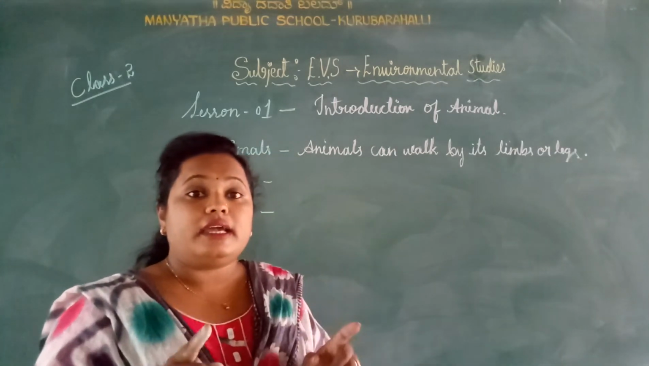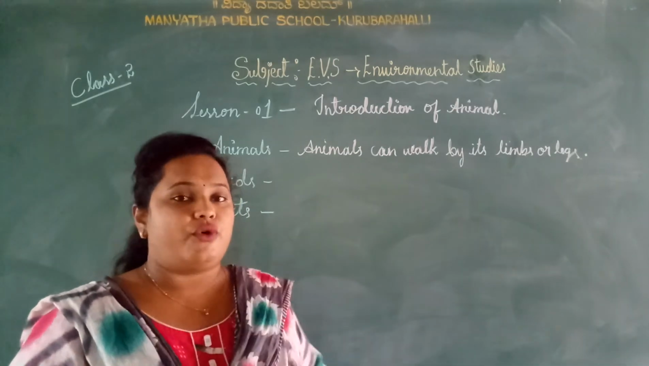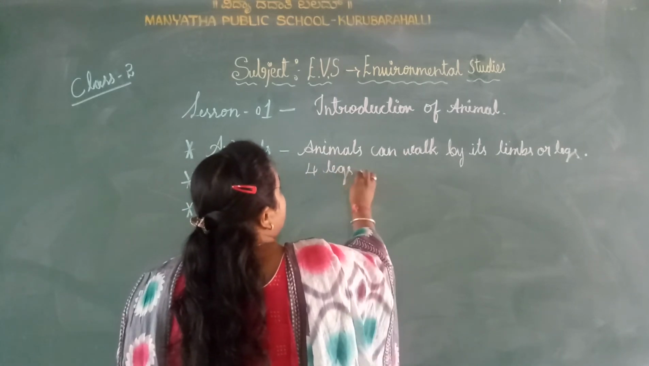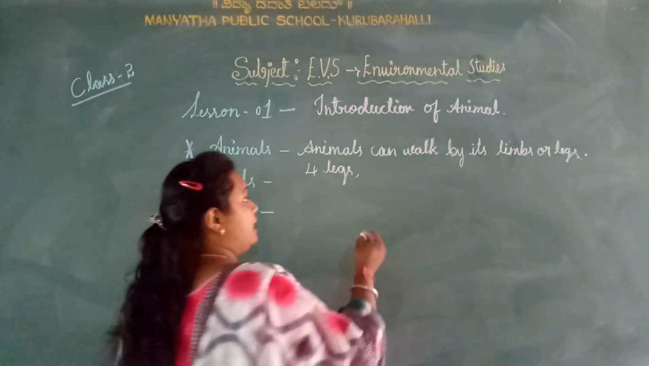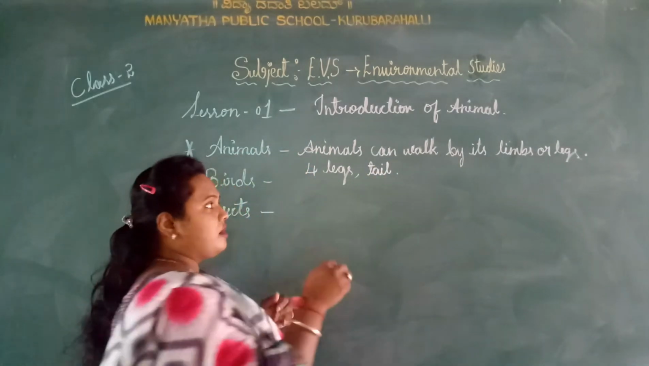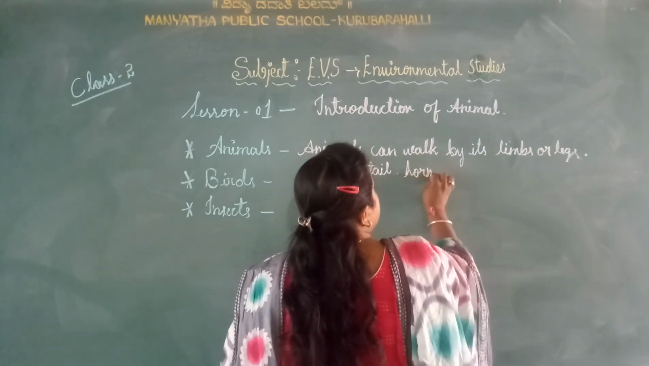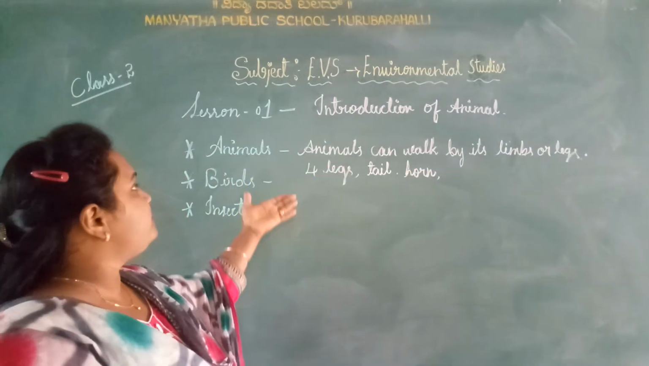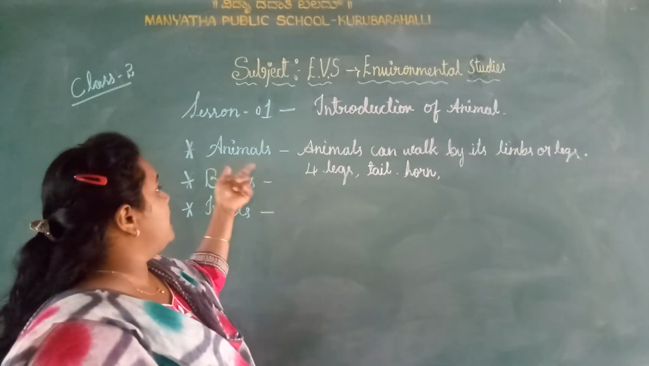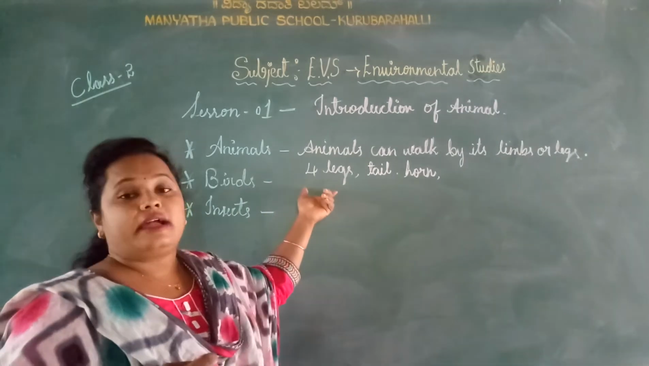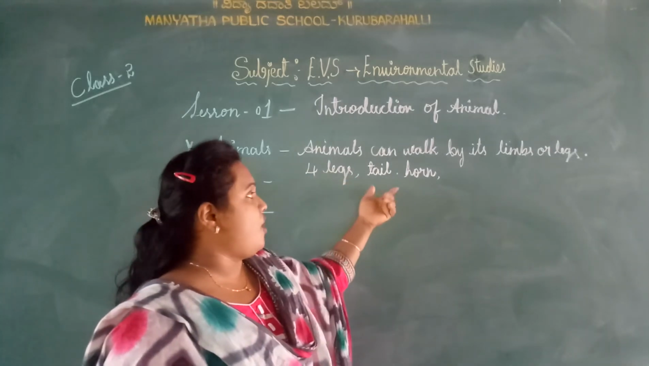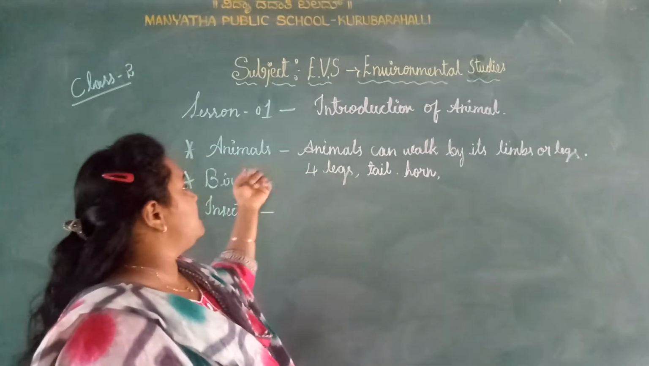So they have 4 legs. See how many legs? They have 4 legs, isn't it? What else is different? They have a tail, and horns. So these are how we find out animals. We can find animals by their characters and parts: tail, 4 legs, horn, etc. Fine, so this is animals.